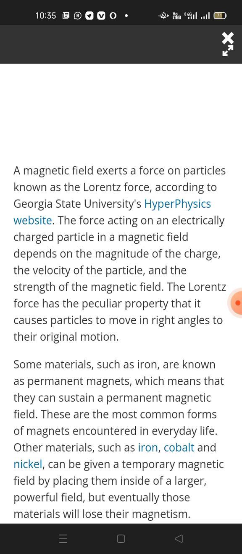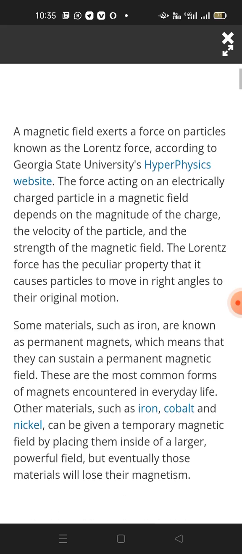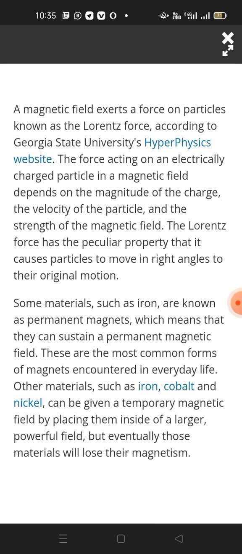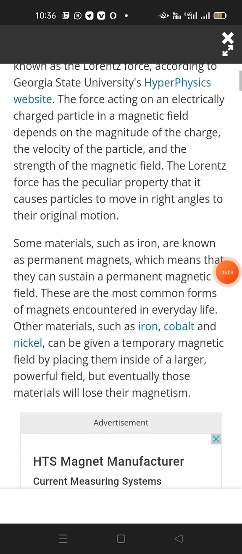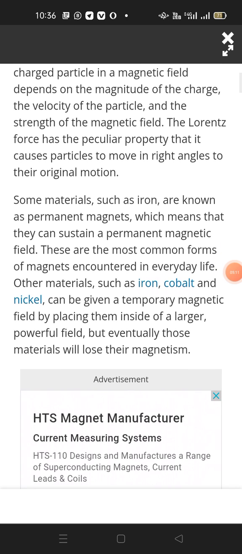According to the Georgia State University HyperPhysics website, the force acting on an electrically charged particle in a magnetic field depends on the magnitude of the charge, the velocity of the particle, and the strength of the magnetic field. The Lorentz force has the peculiar property that it causes particles to move at right angles to their original motions.